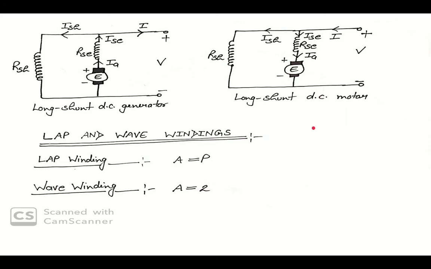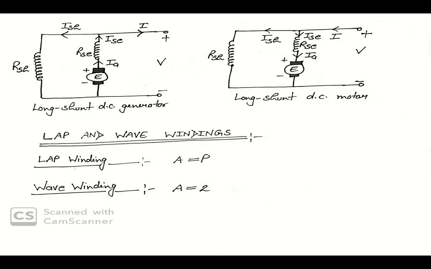After that, if the magnetic flux produced by the series winding adds to the flux produced by the shunt field winding, the machine is said to be cumulatively compounded.